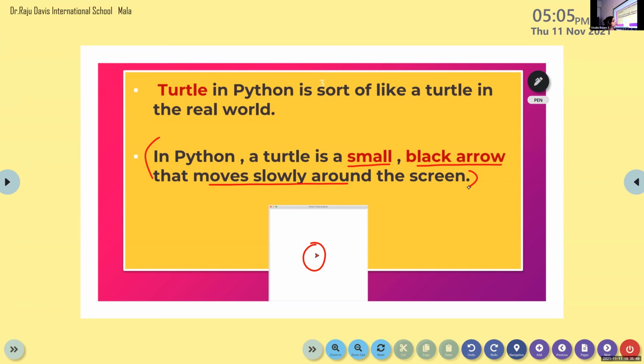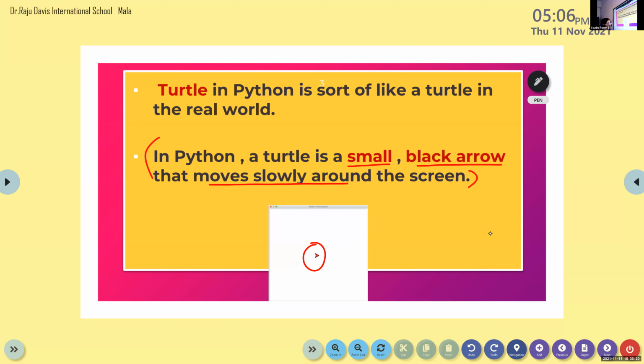So now we are going to do the practical, so the concept regarding the turtle will be clear to you. Is it over? No, ma'am. So it is a toolkit which provides a simple and enjoyable way to draw pictures on windows or screens. So what is turtle in Python? The small black arrow.